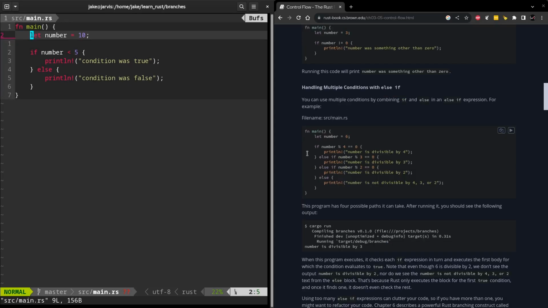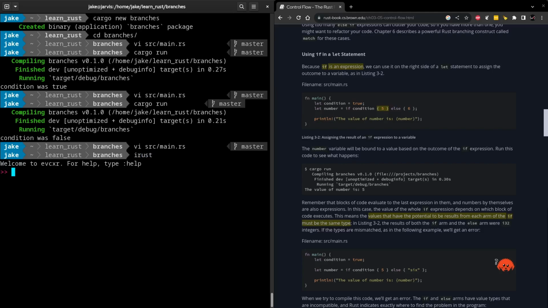And the way that we chain multiple of these checks is with else if. So literally else and then another if. Now, luckily, one thing that the language does let us do is to do inline assignments using conditionals. So for the example they give, they create a condition, set it equal to true, and then for a number, if the condition is true, which it currently is, we'll get the output of this code block here, which will be the integer 5. Else, we'd get the output of this code block here being 6.